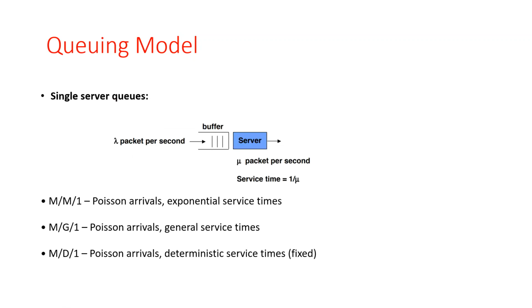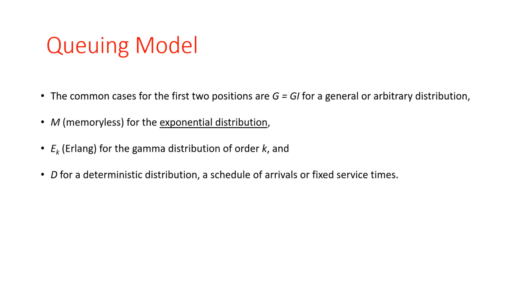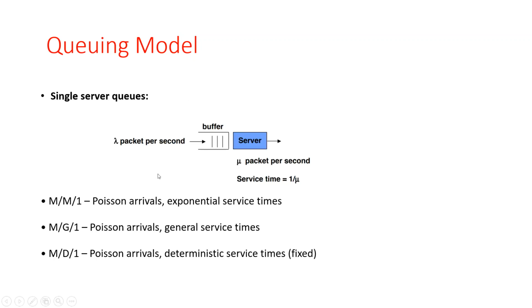The next is M/G/1, which is Poisson arrivals with general service times. And D is a deterministic distribution, so M/D/1 is Poisson arrivals with deterministic, fixed service time.